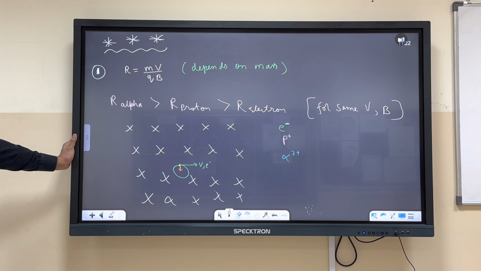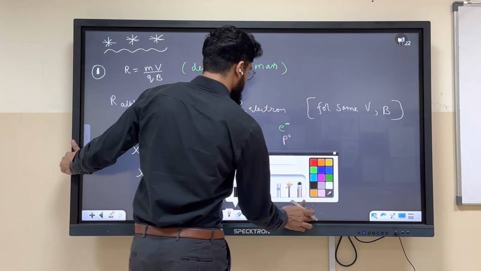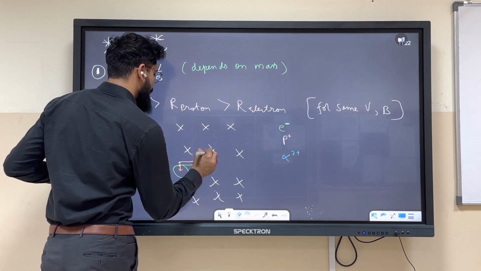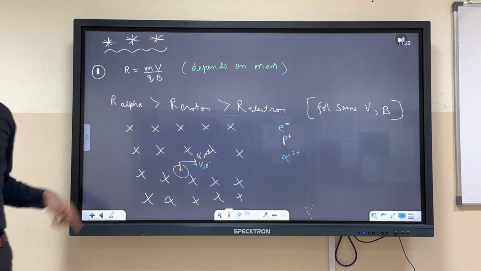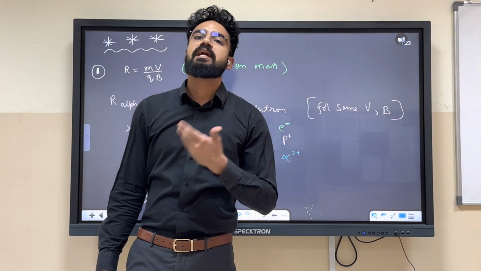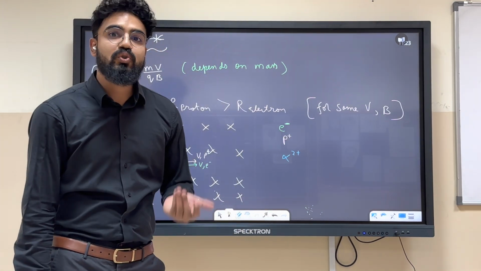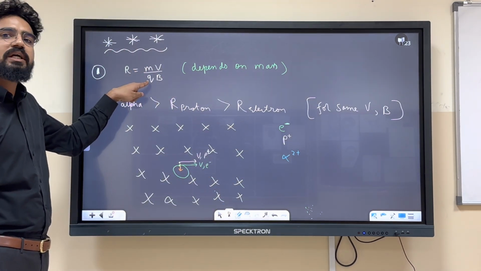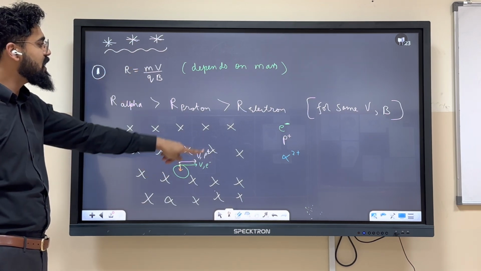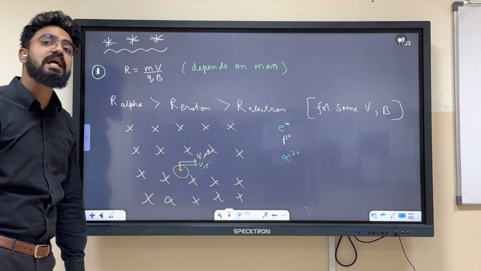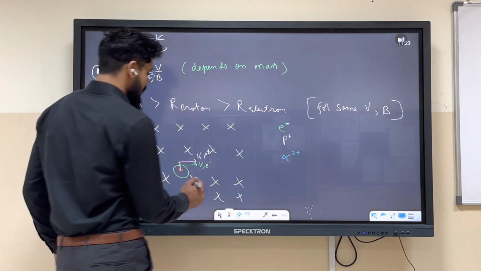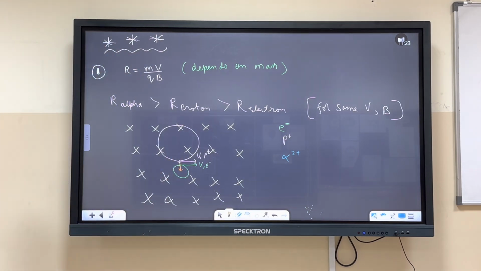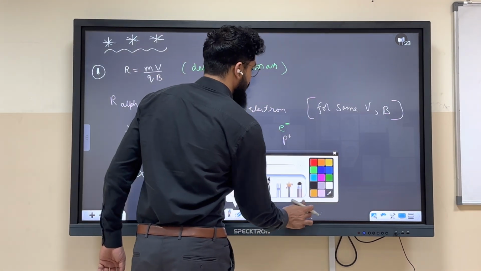Now instead of this electron, if we have proton, what will come for proton? Same thing for proton. Because its mass, we all know, is almost 1800 times greater than electron. So see, mass is 1800 times greater than electron, charge is same as electron. So its radius will be 1800 times greater. But we do not have space, so that's why I'm just making it like this. Okay. Now for alpha particle, you are getting it.